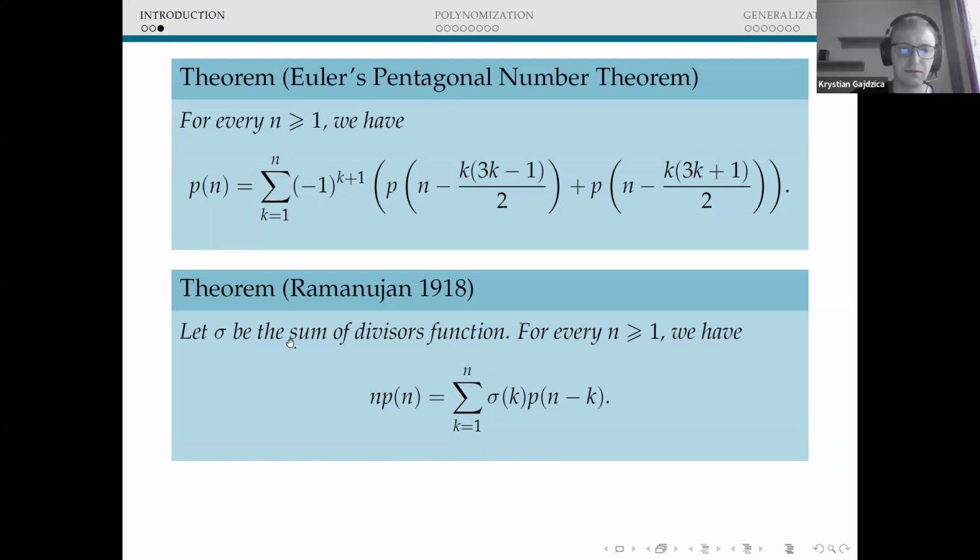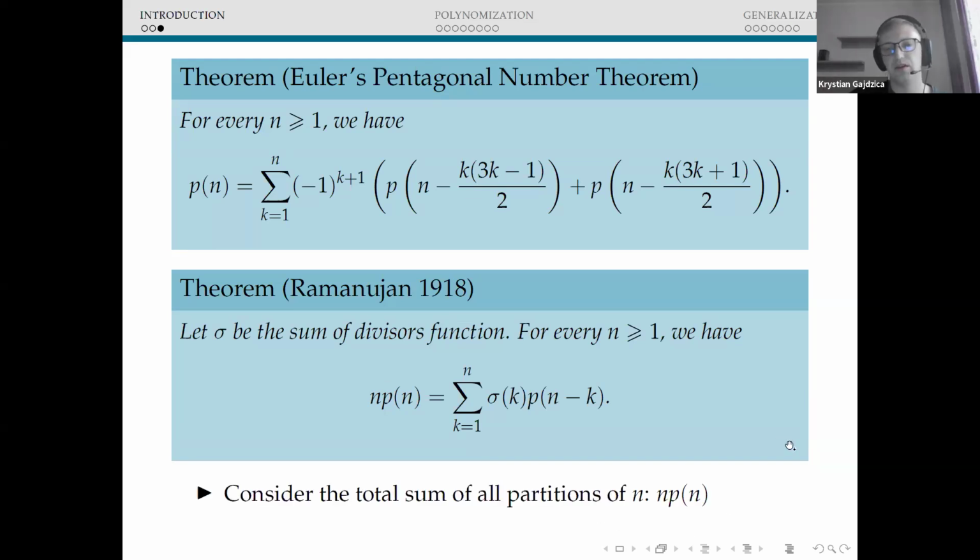Let me say a few words about the combinatorial one. Namely, let us take a look at the left-hand side of that equality. Here we have n times p of n. In other words, on the left-hand side we just consider the total sum over all partitions of n. We have exactly p of n partitions of n, and the sum of parts for a given partition is n. So the total sum is n times p of n.